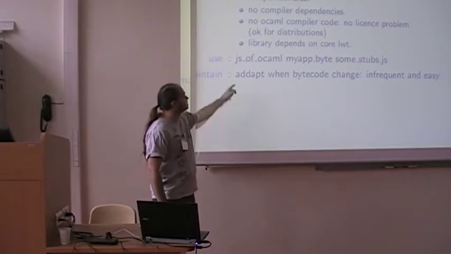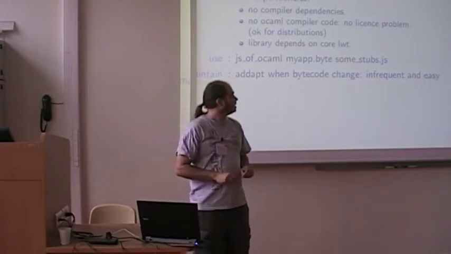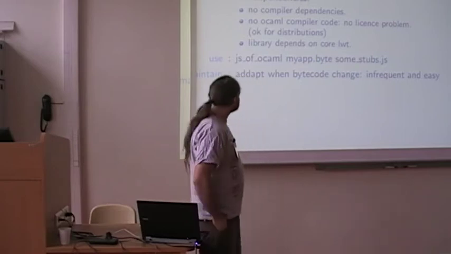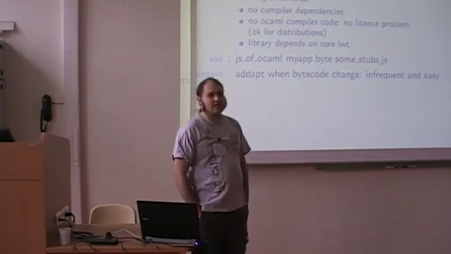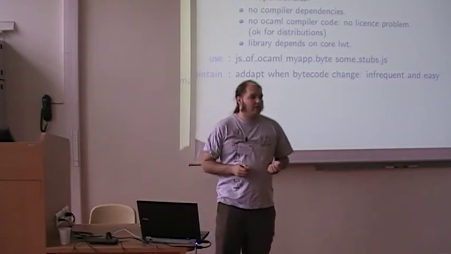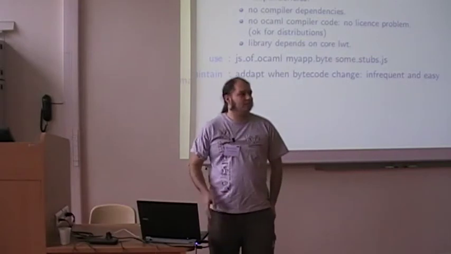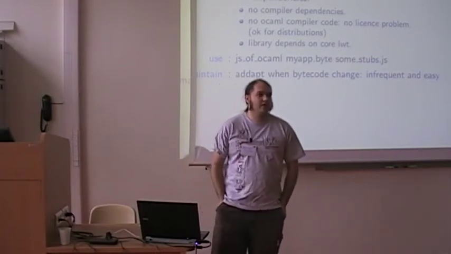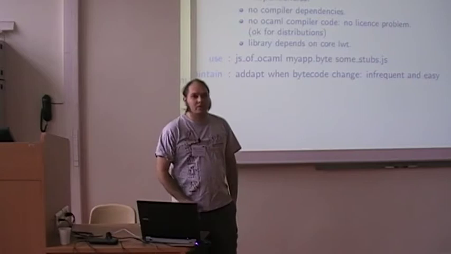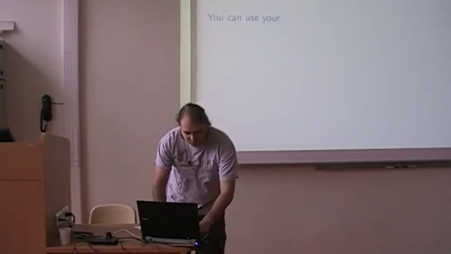So to use it, you just call the compiler on some compiled app and link it with some JS you use for your bindings. And the last interesting thing is that we don't have to really maintain the compiler when OCaml evolves. The bytecode doesn't evolve that much in OCaml, so it should stay that way for many years, and when it changes, it will be very easy to adapt our compiler. So, it's to show how easy it is.